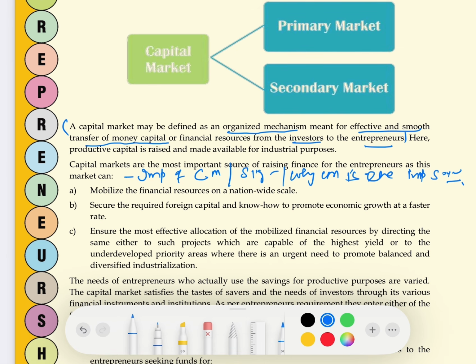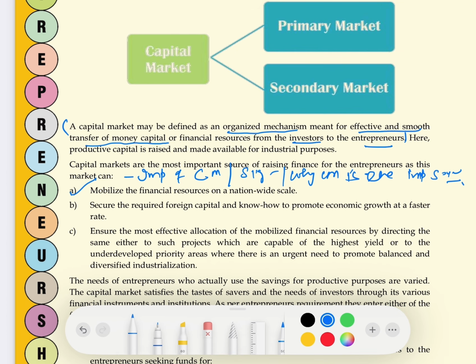One reason is capital market acts as an intermediary, which means it helps in mobilizing financial resources from surplus unit to deficit unit, not at a particular local level, but at the national level scale. For example, I am sitting in, let's say, Ludhiana, and Reliance is in Mumbai. By sitting in Ludhiana, I can invest in Reliance by buying its shares. So it helps in transferring the resources at nationwide scale. This is the first importance.